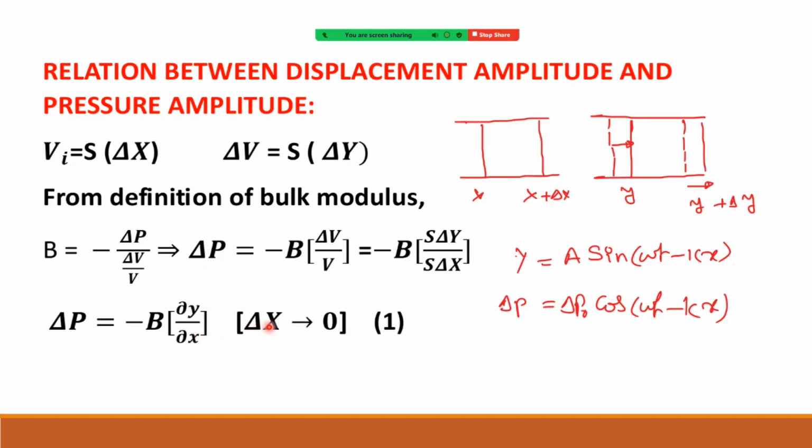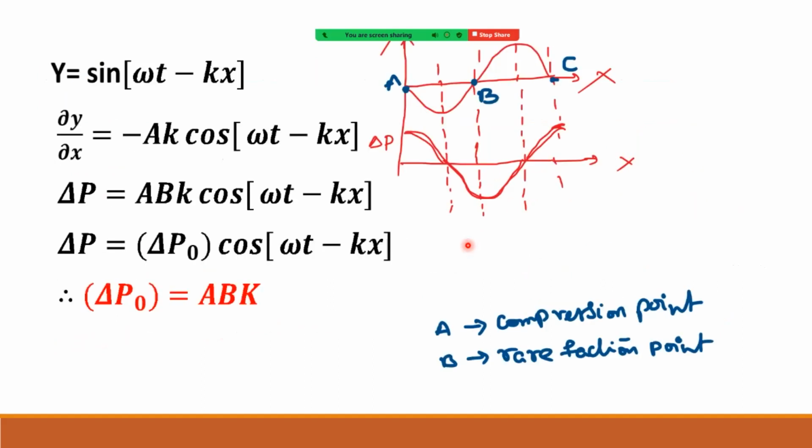Condition is delta x tends to 0, means this is very small, right? This is what we have discussed, right? Okay. Now see, we have taken y equal to A sin omega t minus kx, finding slope, and finally we got delta P naught equal to ABK.